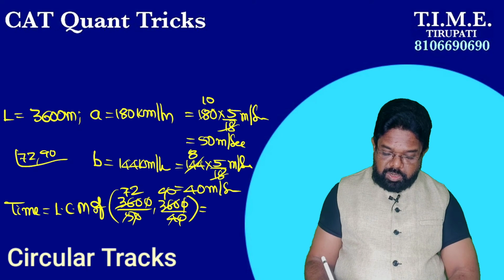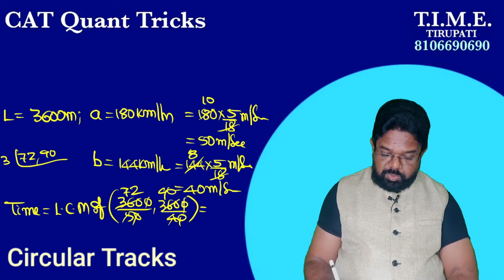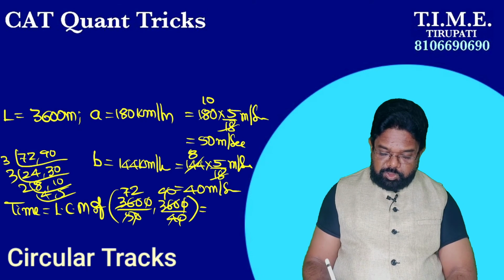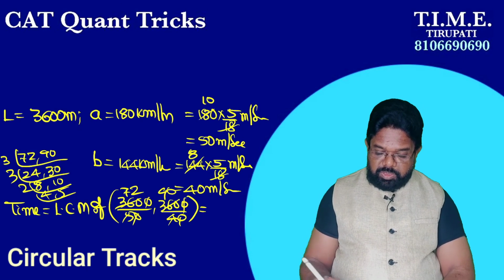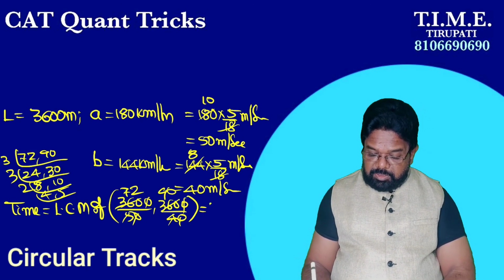Okay, now both are divisible by 3. So 3 2s are 6, 3 4s are 12, 3 30s it is, again divisible by 3. So 3 8s, 3 10s, again cancel with 2. So 2 4s, 2 5s. Okay, 5 4s are 20, 2 2s are 40, 4 3s are 120, 12 3s are 360. What is the LCM? 360.